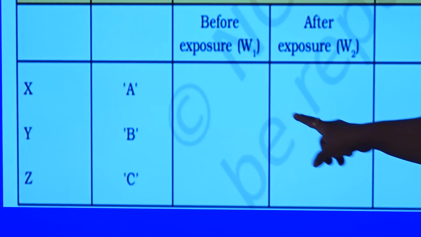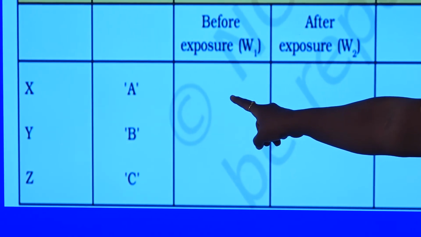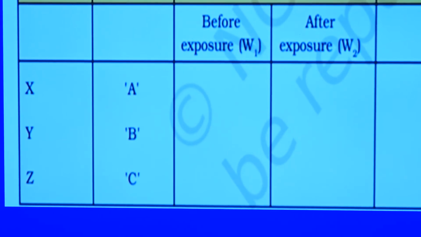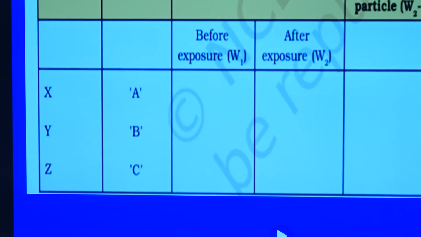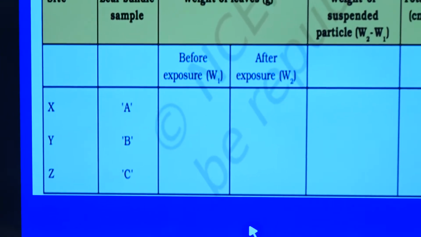As we had checked, one of the bundles, A, was showing around 15 milligrams. After the exposure, obviously the weight changes, it would have increased either to 15.5 or else it might be 16, depending upon the SPM that would be loaded in that particular area.